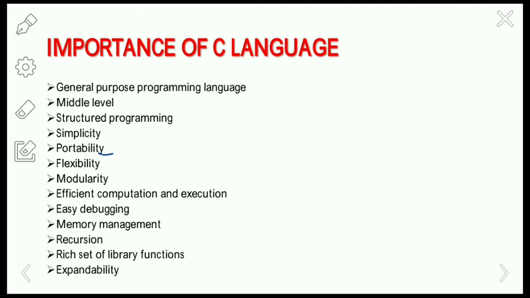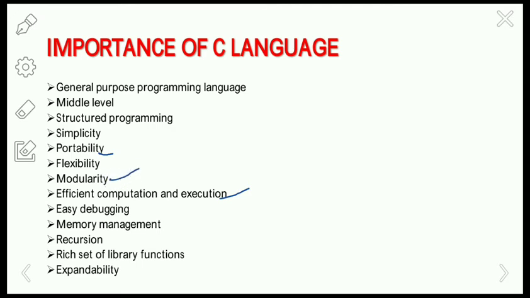Okay, and it can be interfaced readily to other programming languages. The next one is efficient computation and execution. The process of compilation and execution of programs is quite fast in C language compared to other languages like BASIC and Fortran.